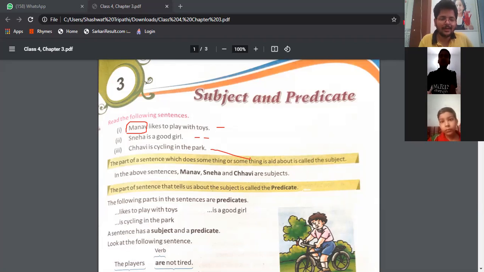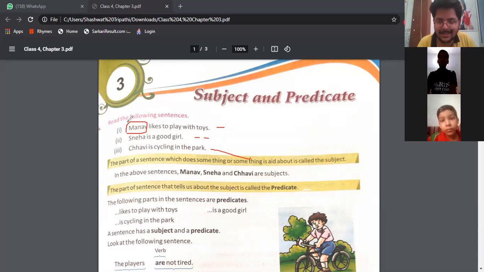Now what is the predicate? The predicate is the part of the sentence that tells something about the subject. If I explain in Hindi, predicate वो होता है जो हमें सब्जेक्ट के बारे में बताता है. So you can divide a sentence into two parts: one is the subject and the second is the predicate.